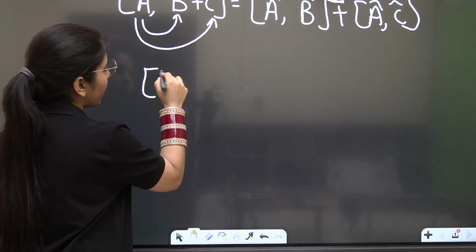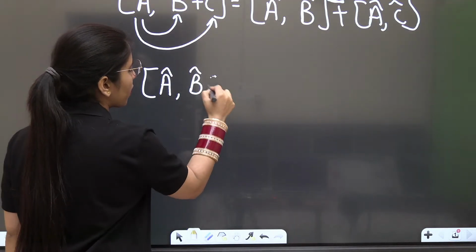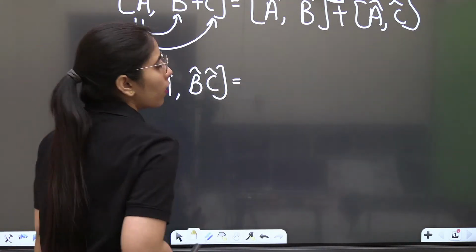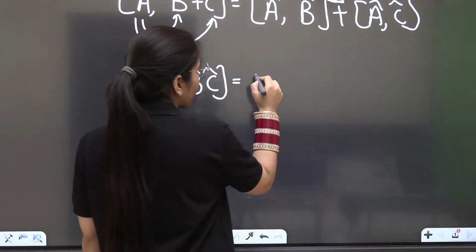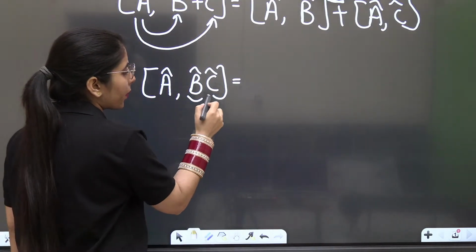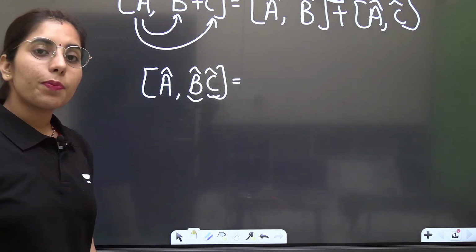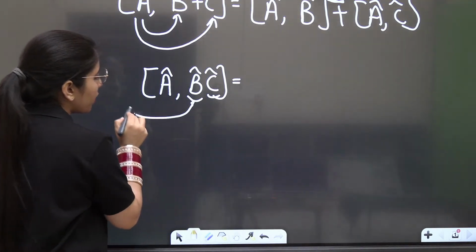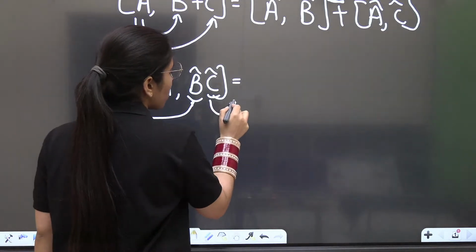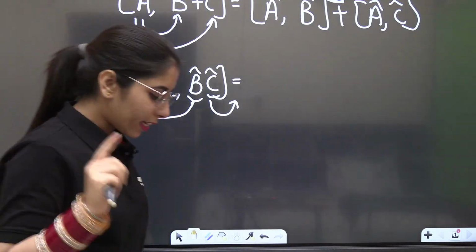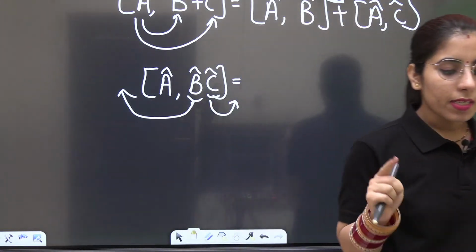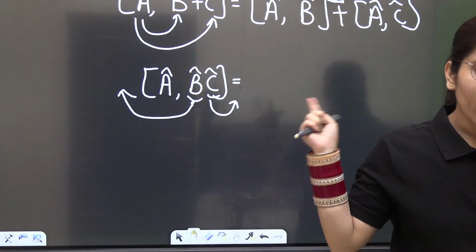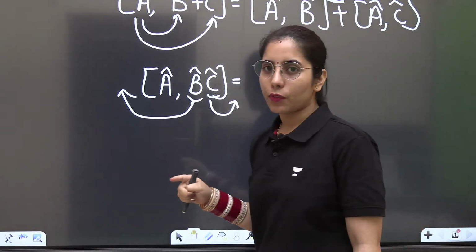That is the commutator bracket of A with BC, the product of B and C. See, there are two operators multiplied together. The position of one operator will be on the left-hand side and the other on the right-hand side. You have to keep one thing in mind: the operator which is present on the left-hand side can only move towards the left-hand side.